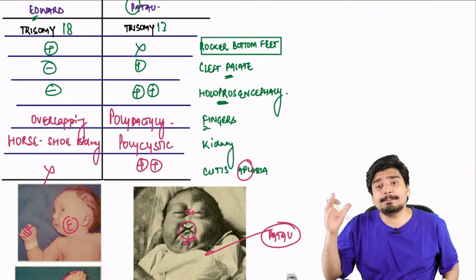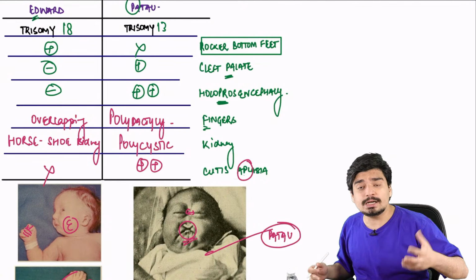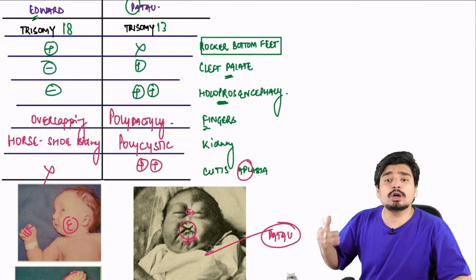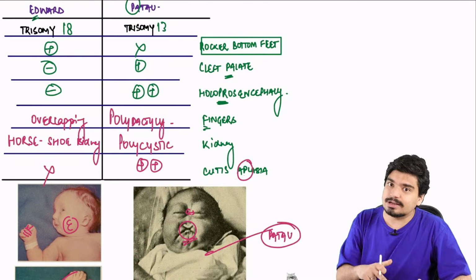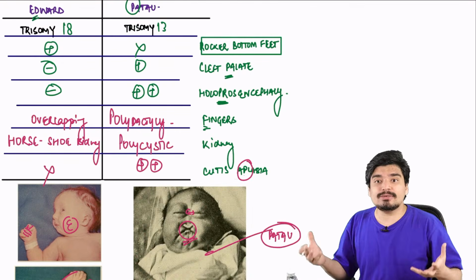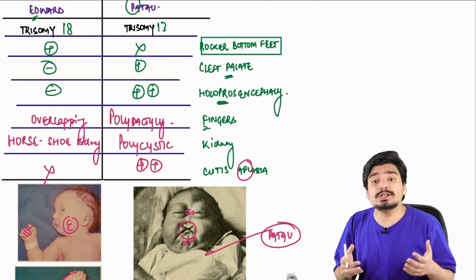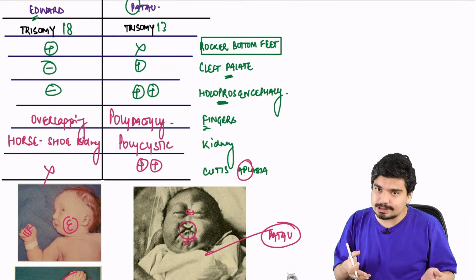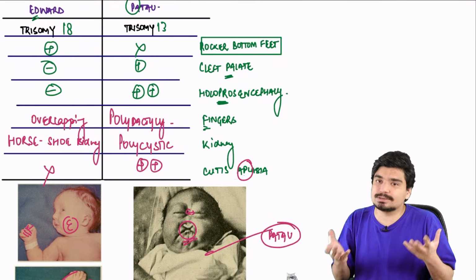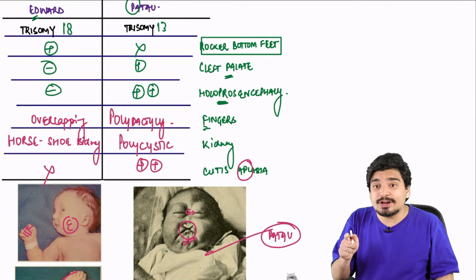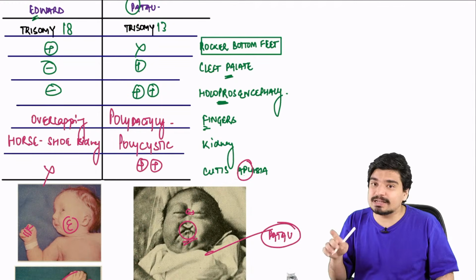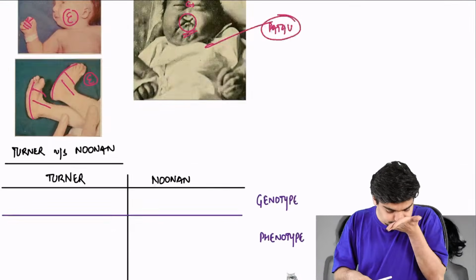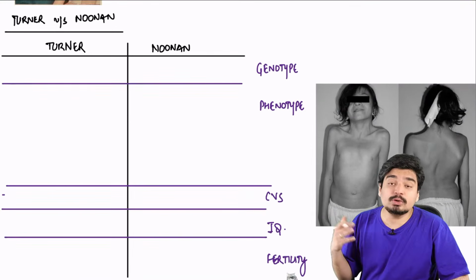So just simply remember per se Patau. If that feature has a "per" sound in it, it will be there in Patau. If that feature doesn't have a "per" sound in it, it will be there in Edward. Rocker bottom feet, no "per" sound, Edward. Holoprosencephaly, per sound, Patau. Cutis aplasia, per sound, Patau. Polycystic kidney, Patau. Cleft palate, Patau. E for Edward, E for 18. Patau is 13. Next we come to Turner and Noonan syndrome.